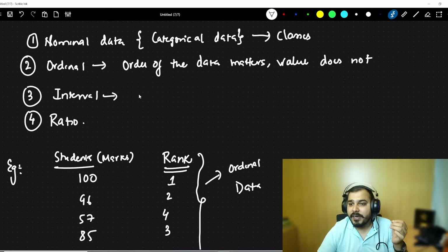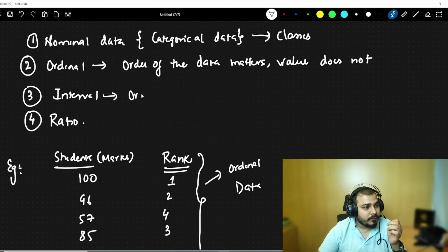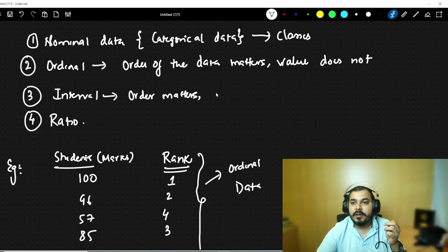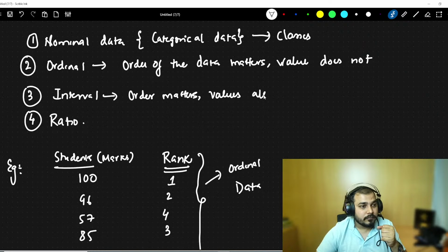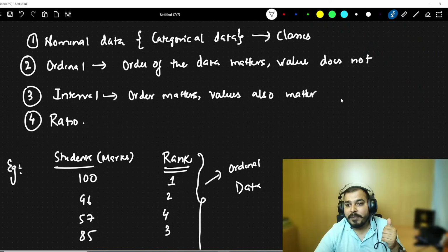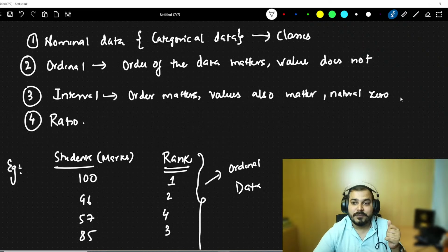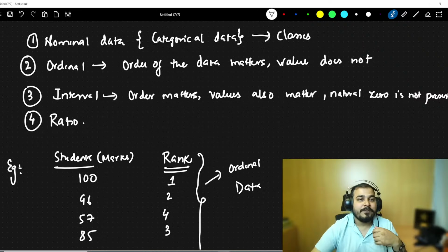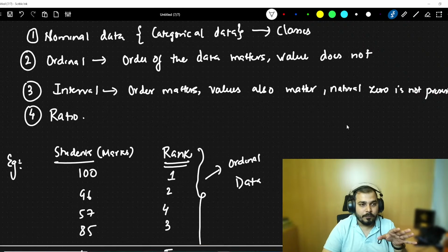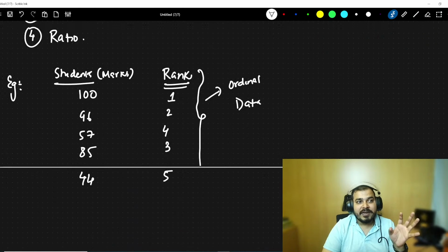Okay, now interval data. Here the order matters. Here the value also matters. And one thing is that here natural zero is not present. I'll talk about this also. What is this natural zero? Here order also matters, values also matter.